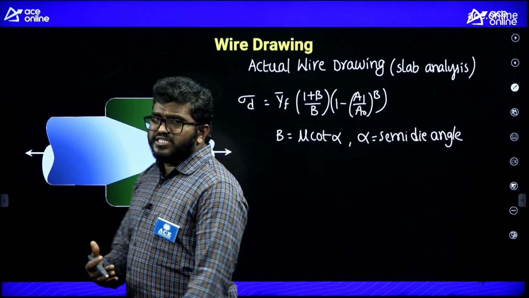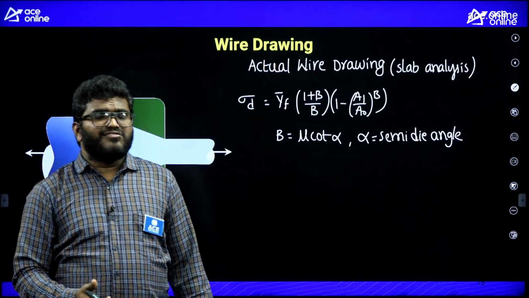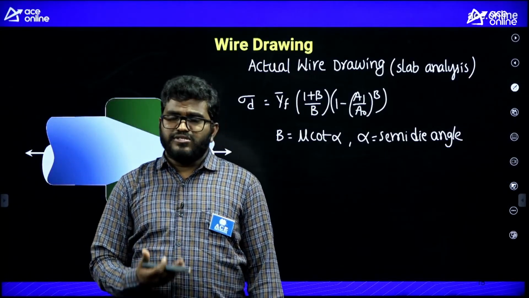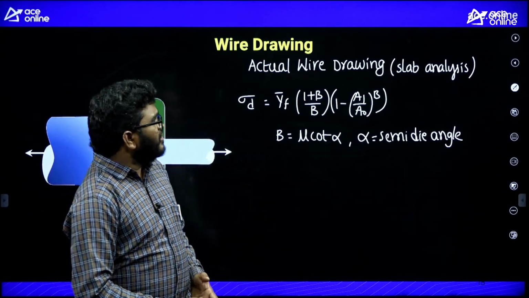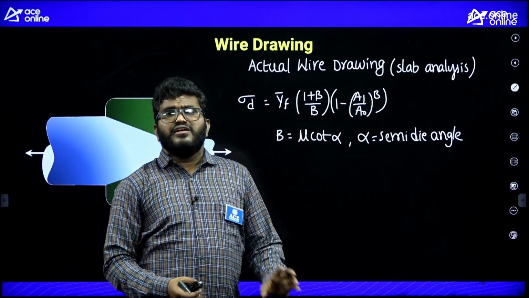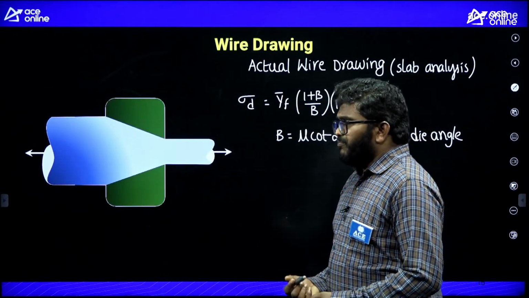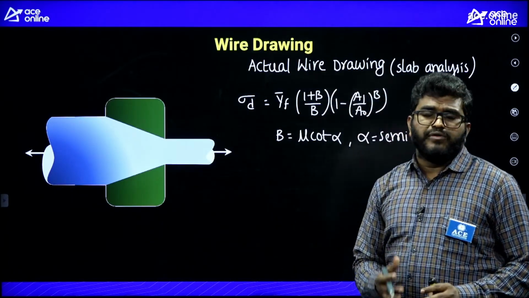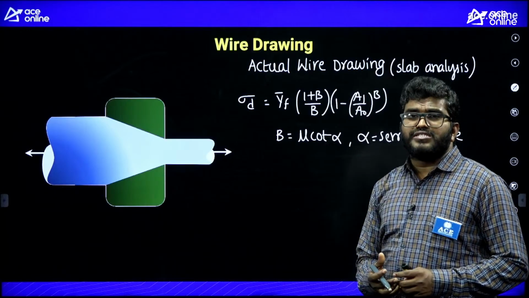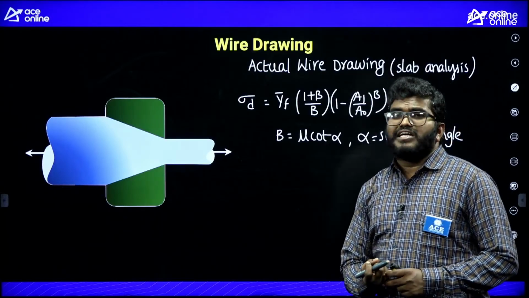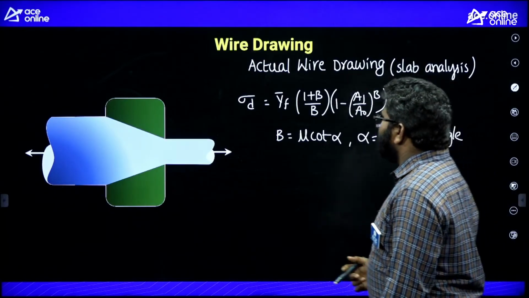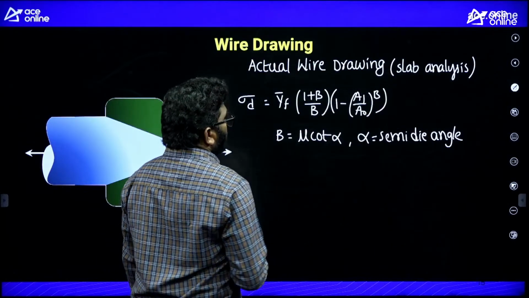I'll discuss this in the next class, there are important questions with analysis. So definitely in the questions, they will give you the formula. For mechanical GATE, they rarely ask, but for production, sometimes they will ask. So it's your choice. If you want, you can remember, otherwise not required.